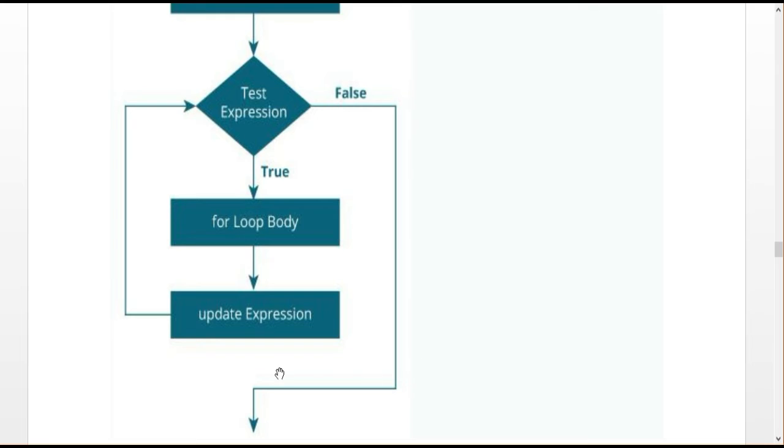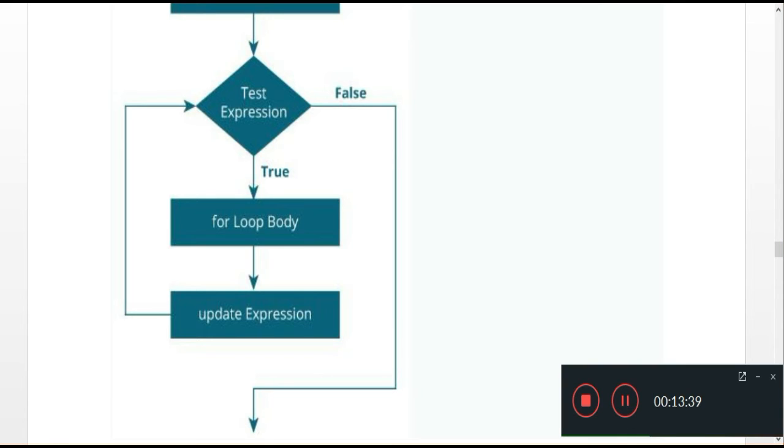So for the diagrammatic representation or operation of the for loop, I am just opening another window for the for loop condition, the various forms of for loop.